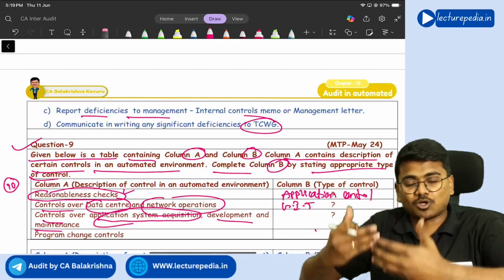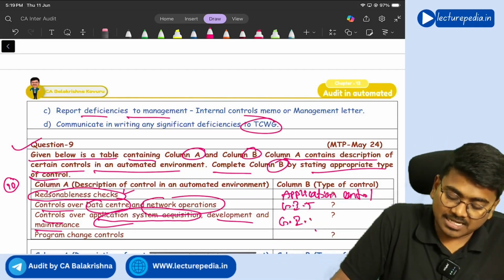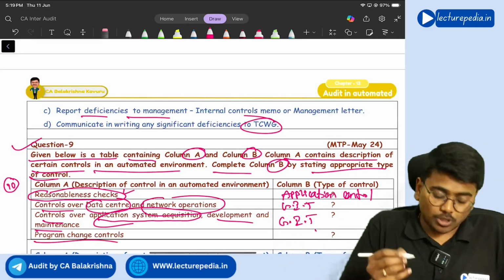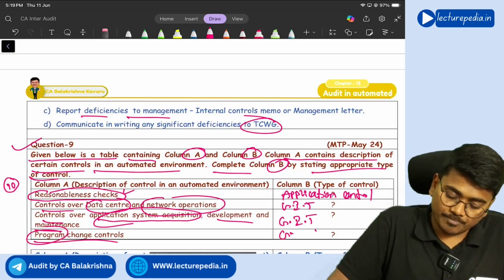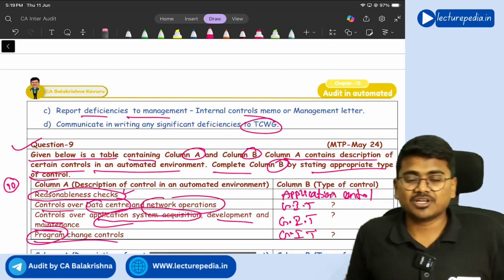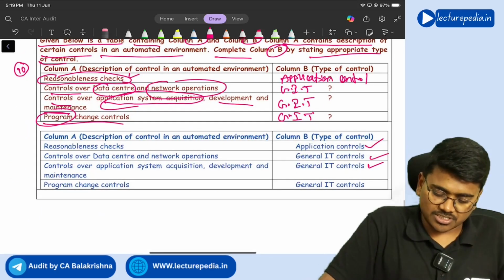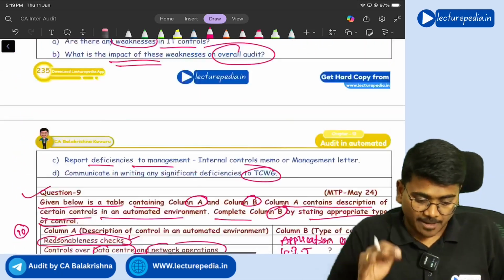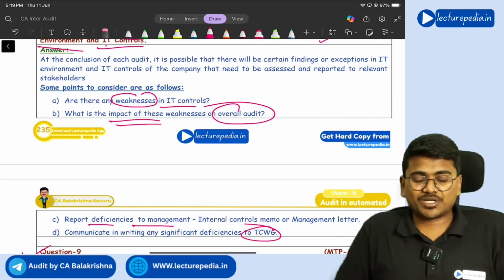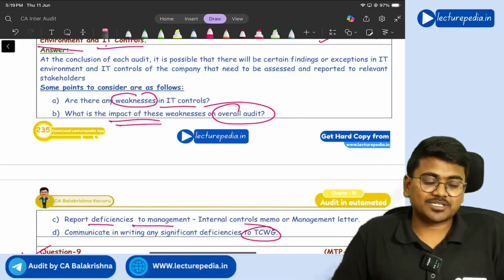So controls operating over that complete system will be general IT controls. Next, program change controls. This is also a general IT control. Got it? Yes. So application control, general IT control, general IT control, general IT control. That is question number 9. By this we have completed the question and answers of this particular 13th chapter also.